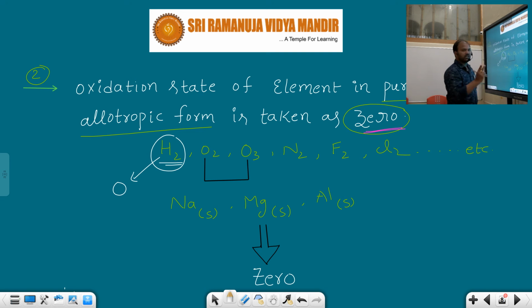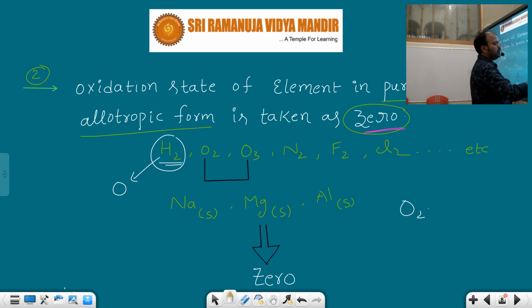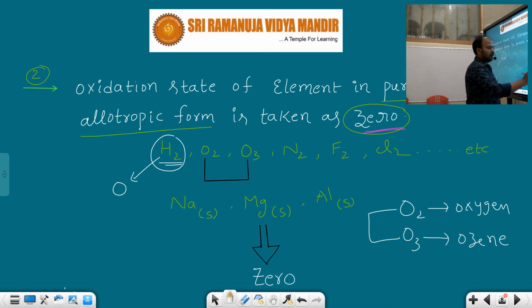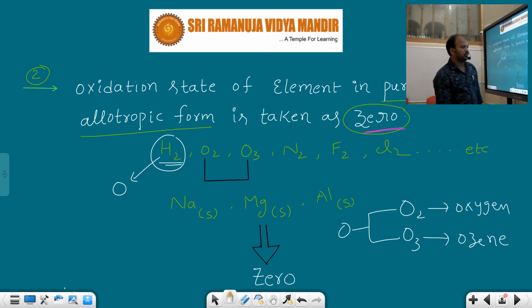Oxygen, you should take that one. Two allotropes are there. They are available in nature as O2, oxygen, and O3, ozone. O2 means oxygen, you know very well. O3 means what? Ozone. Both are allotropic forms of oxygen. Oxygen occurs in nature in the form of O2 and in the form of O3. So for these two, oxygen and ozone, their oxidation states are how much? 0. Both are allotropic forms of oxygen.